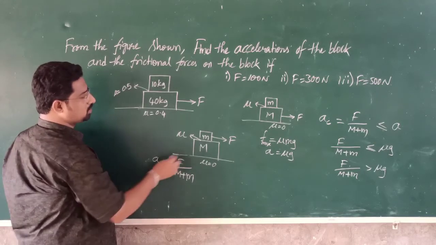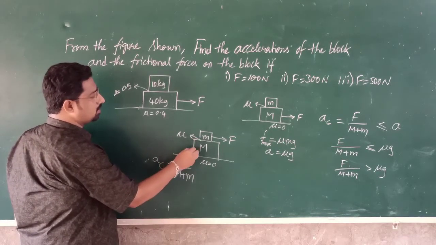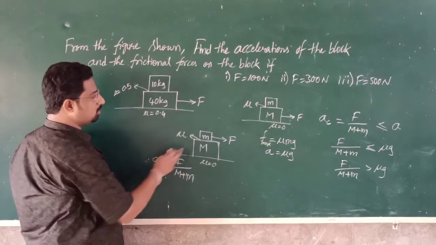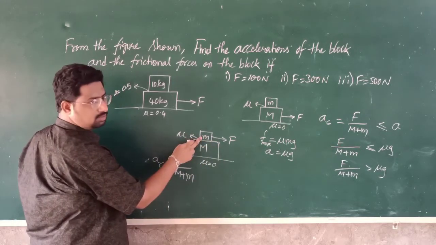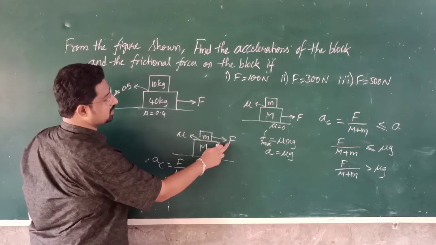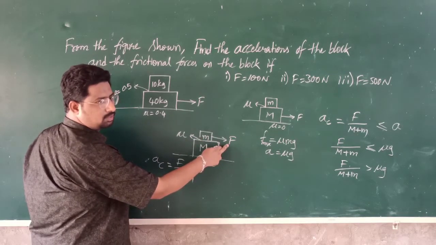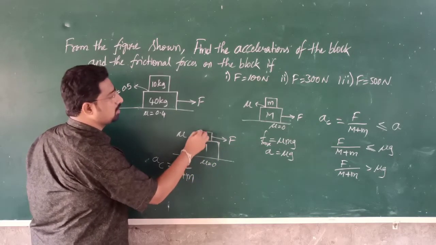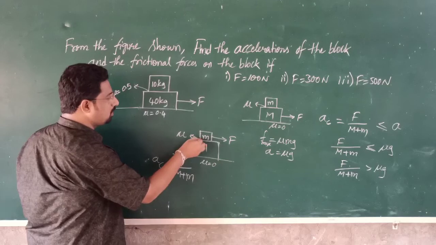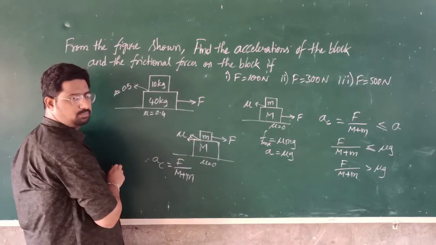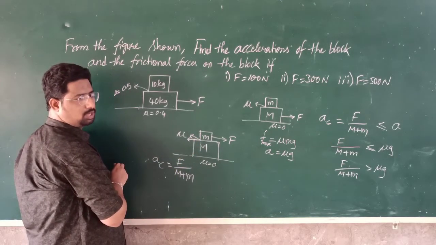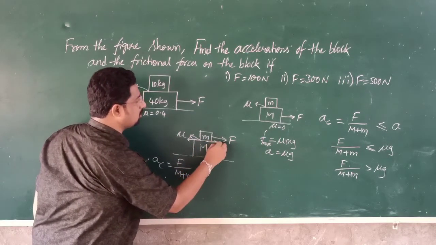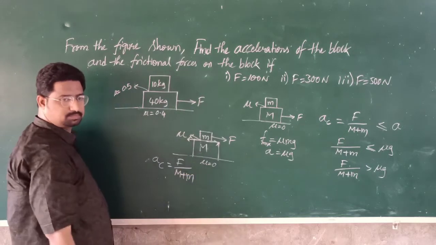Now we have to find the maximum frictional force. Why? Because this lower block is moving because of this frictional force. Understood? Here, as the upper block is moving, the frictional force will act in this way, and that frictional force will be responsible for the motion of the lower body.